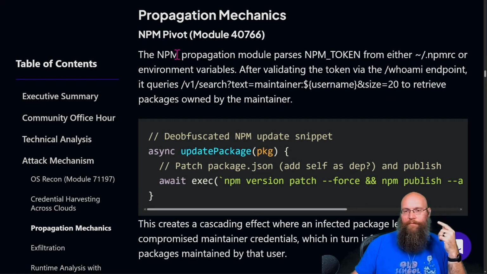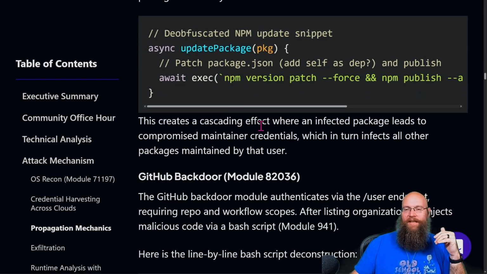So the NPM propagation module parses that NPM token. After validating it, it starts retrieving the 20 top packages that this maintainer has that are owned by them. So this creates a cascading effect, where the infected package leads to a compromised maintainer's credentials, which in turn infects all the other packages maintained by that user.